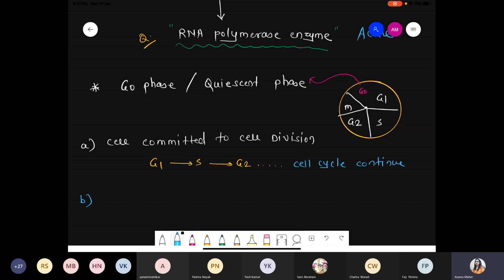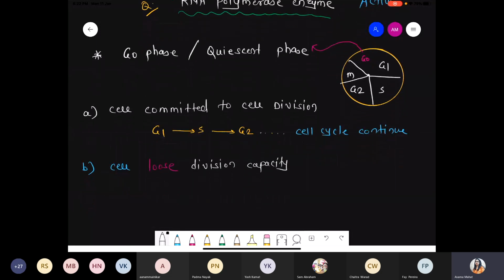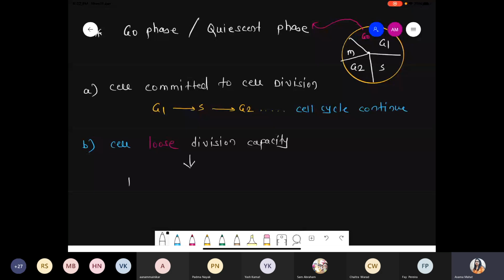But in another condition, what happens? Sometimes a cell loses its cell division capacity. So sometimes what happens? The cell loses division capacity. These things happen. Sometimes the cell takes a decision, right? And now what happens? Once they lose the cell division capacity, they become a permanent cell.